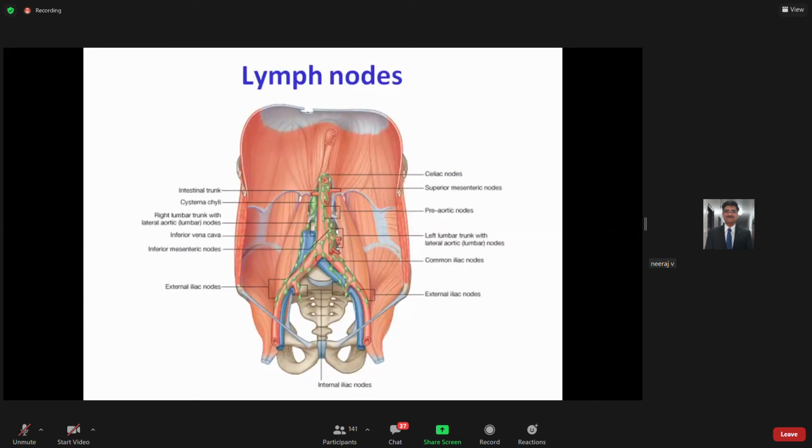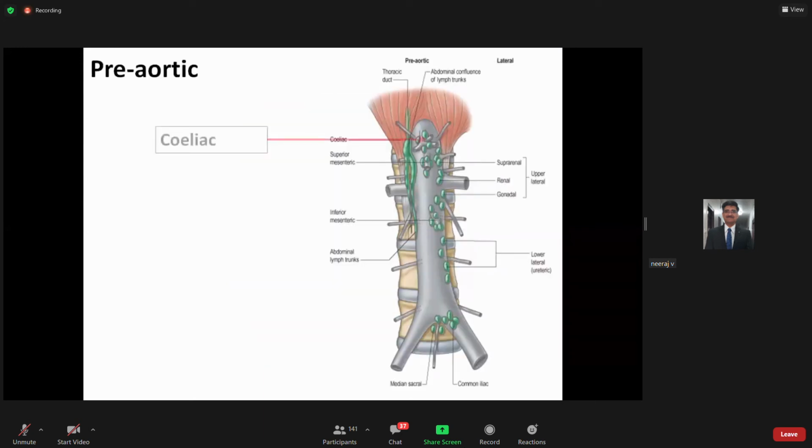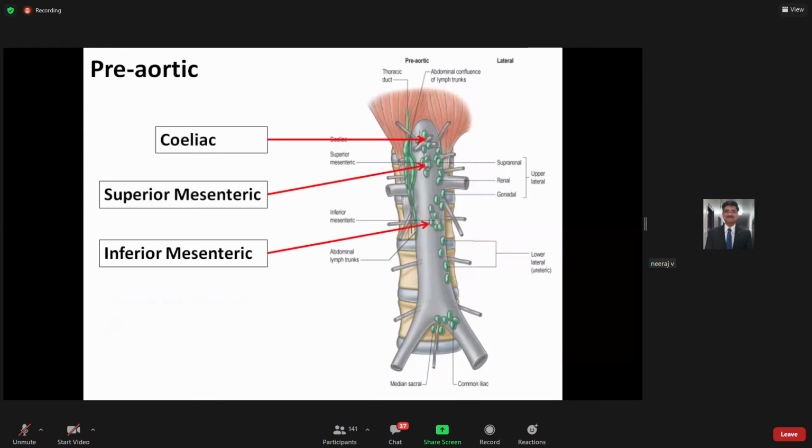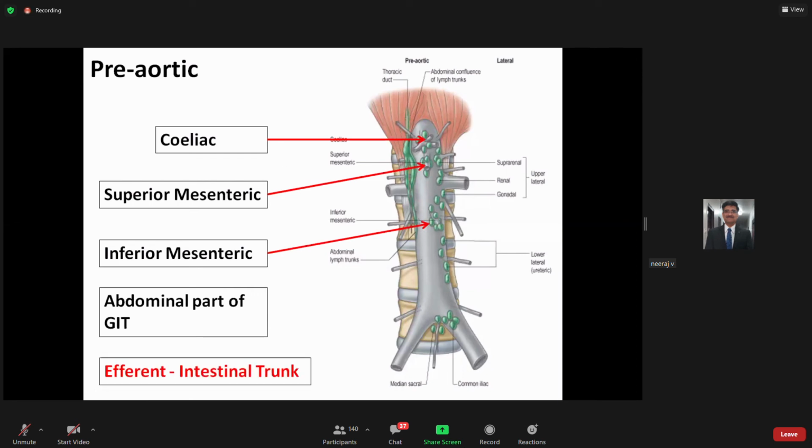Now the lymphatic system, which is arranged in relation to the posterior abdominal wall. So you have basically the preaortic nodes, which are responsible for the abdominal part of the GIT. We have three groups of lymph nodes: the celiac, superior mesenteric, and inferior mesenteric. You need to understand they are responsible for the abdominal part of your GIT. They are also present in front of this great vessel. Then of course, their efferents will be through the intestinal trunk.